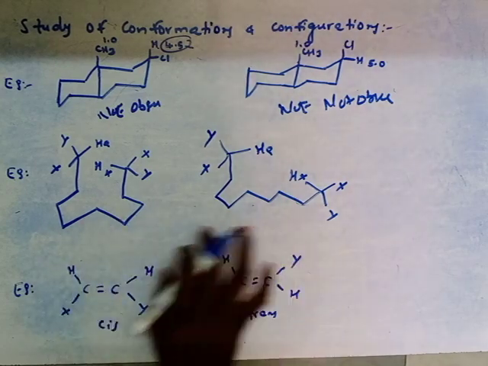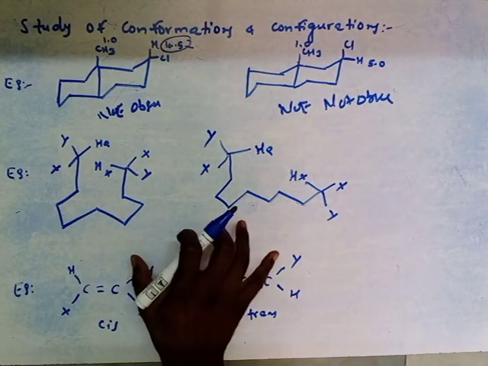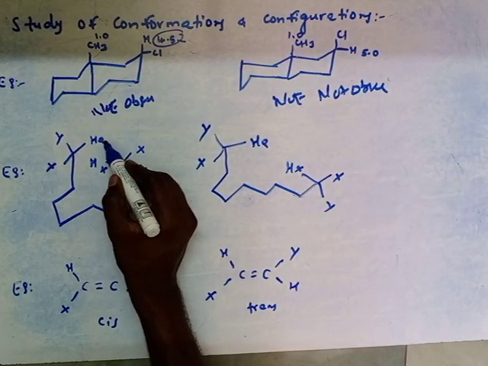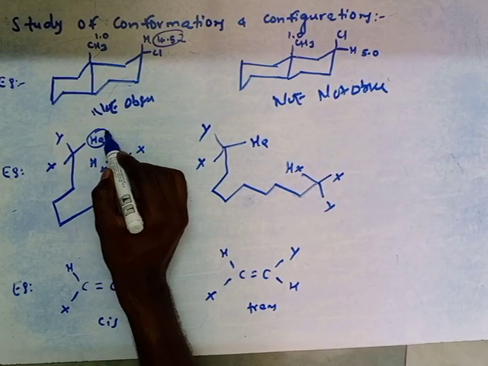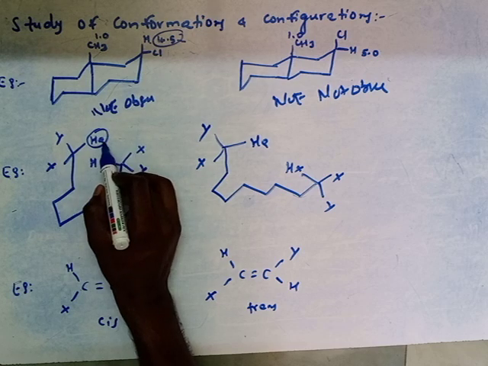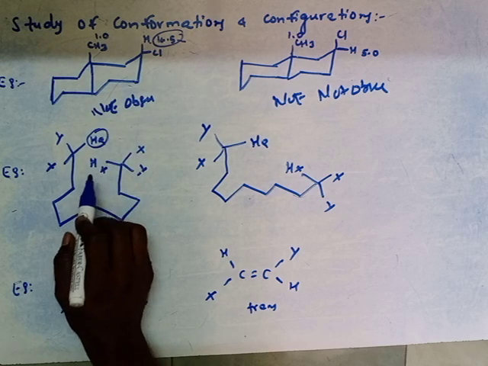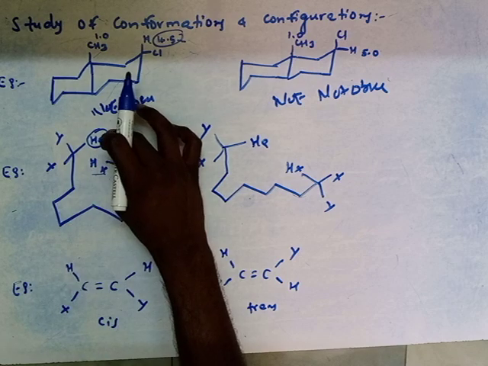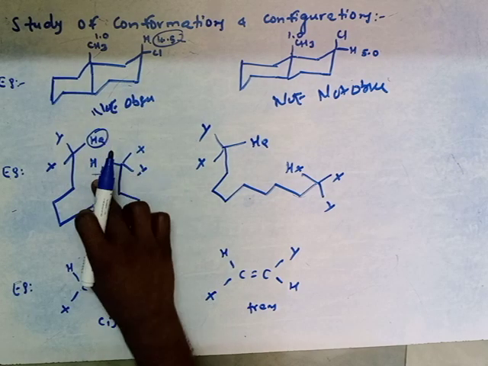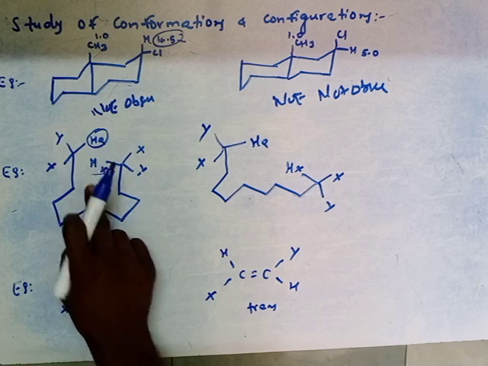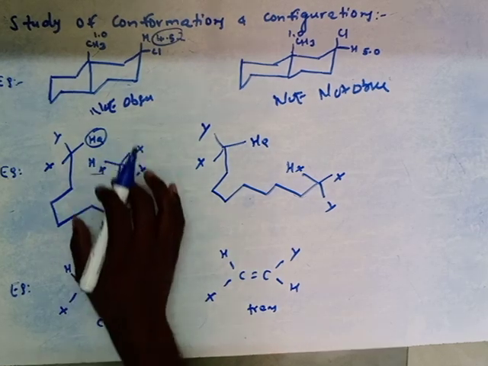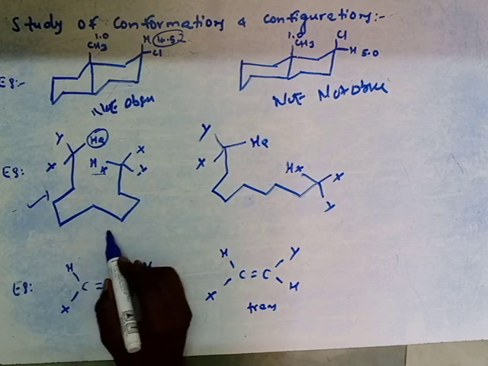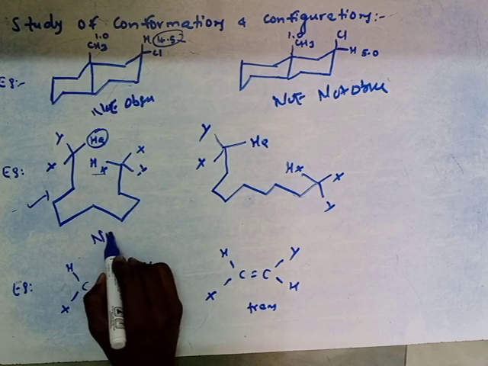In the same way, these two structures can also be identified by the application of the NOE technique. If on double irradiation of the HA proton, signal enhancement takes place at the HX proton, then we can say that structure one is correct, so NOE is observed.